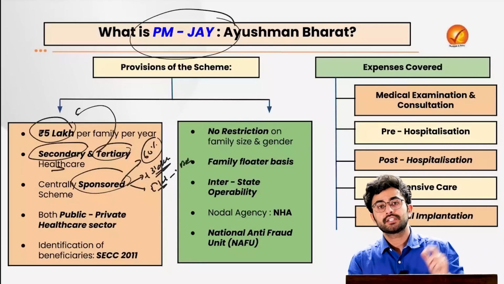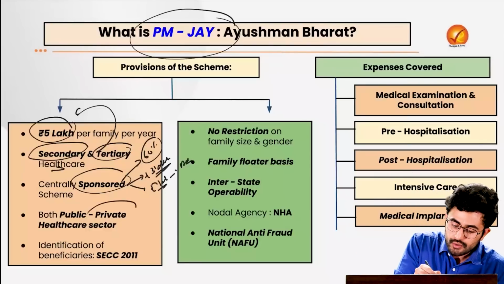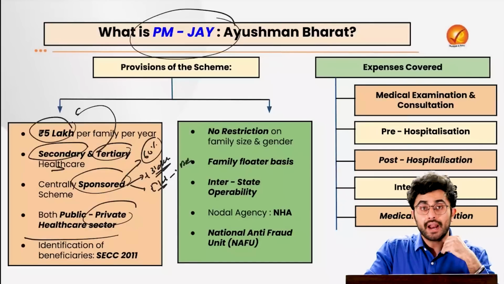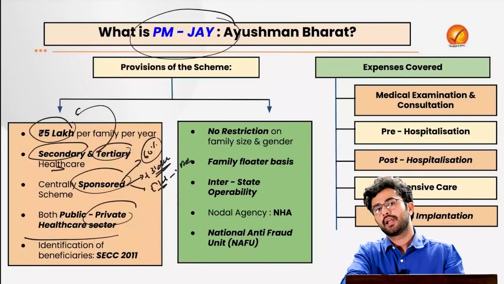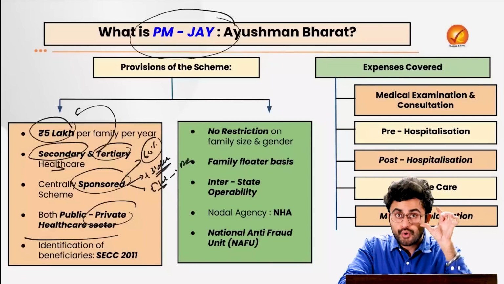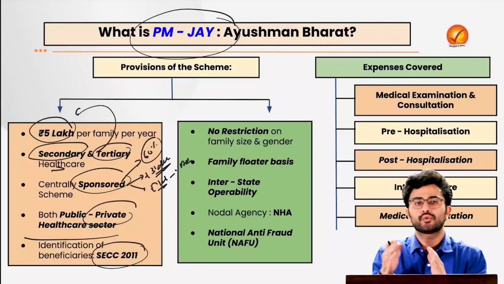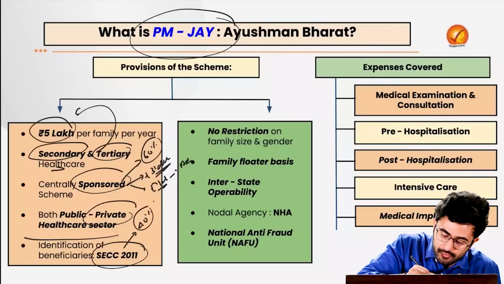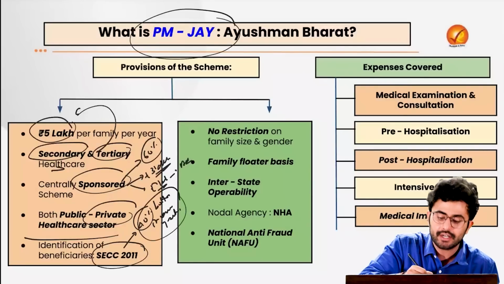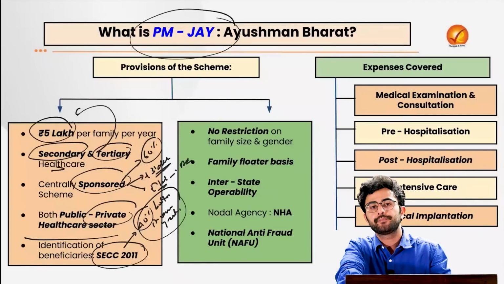Now, in which hospitals can I go? Can I go only in a government hospital? No. You can also go in the private healthcare sector, to private hospitals which are impaneled under this Ayushman Bharat Yojana. Can any one of you go? No. Only the people who are identified under the socio-economic census of 2011. Basically, the idea of the scheme is to help the bottom 40% income quintile of our country.